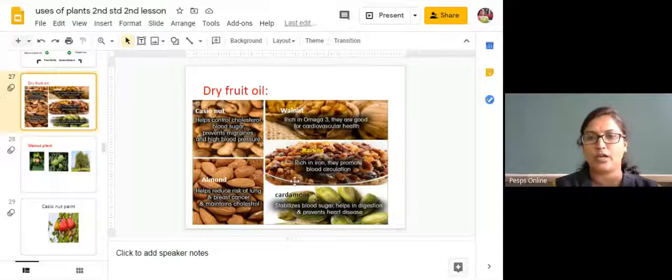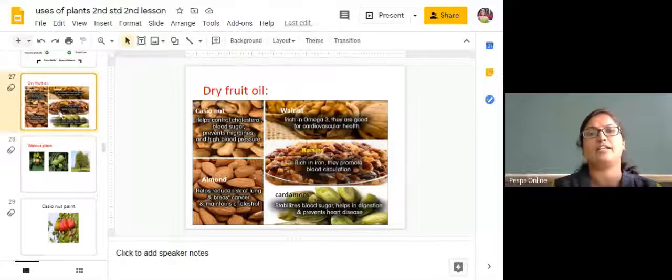That is rich in iron, and it promotes the blood circulation. Bodily blood circulation ಆಗುತ್ತೆ ಅಲ್ವಾ, it is going to increase, ತುಂಬಾ ನೀಟಾಗಿ ಸರ್ಕ್ಯುಲೇಟ್, ಬ್ಲಡ್ ಸರ್ಕ್ಯುಲೇಟ್ ಆಗಲಿಕ್ಕೆ ಹೆಲ್ಪ್ ಮಾಡುತ್ತೆ. Next, cardamom, ಏಲಕ್ಕಿ. It stabilizes the blood sugar, helps in digestion and prevention of heart diseases.